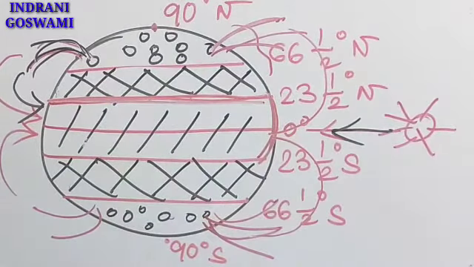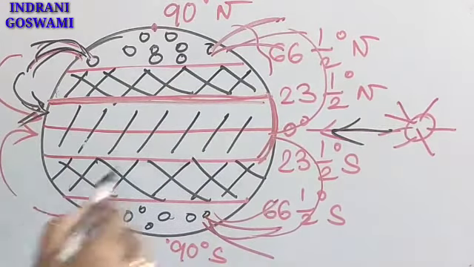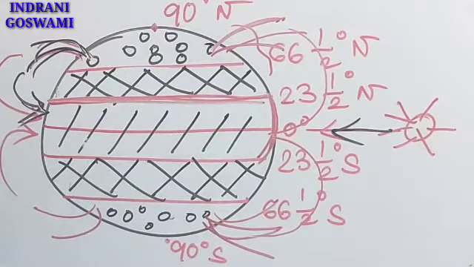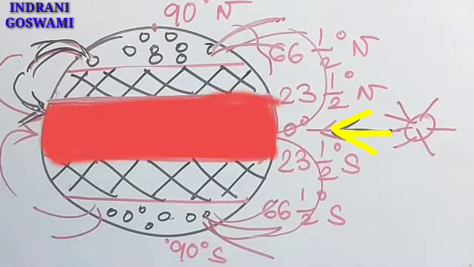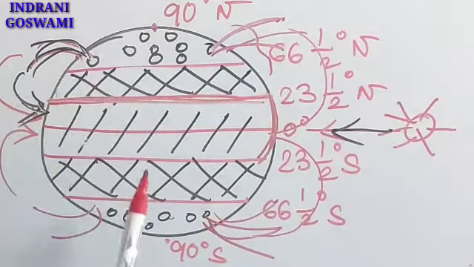Now you have one question: if the air is coming from the polar region and settling in the equatorial region, then why is the atmospheric pressure low in the equatorial region? Because the equatorial region is constantly getting direct sunlight from the sun, the temperature remains very high, and when the temperature is very high, the atmospheric pressure will be low. That's why the polar region and the equatorial region both have a very low amount of air pressure.